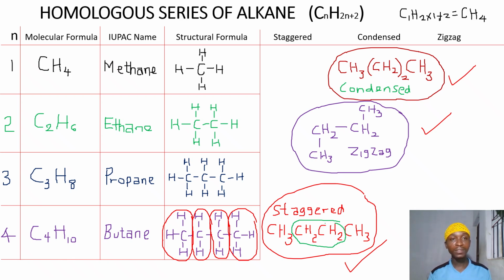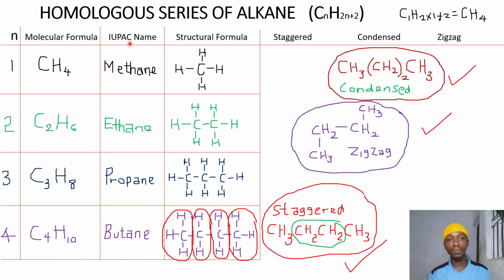Alright, on this slide, we have learned about the homologous series of alkane, and we started by their general molecular formula, which is CnH2n+2. Then the first member of the series is alkane when n equals 1, and if we substitute n equals 1 here, that gives us CH4.